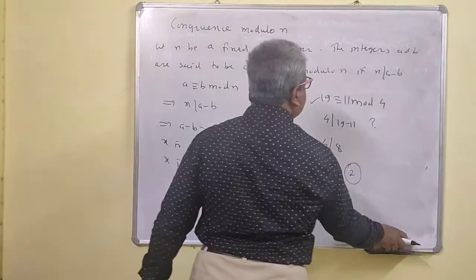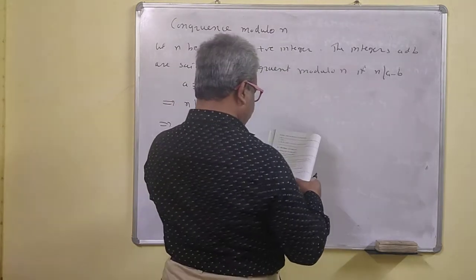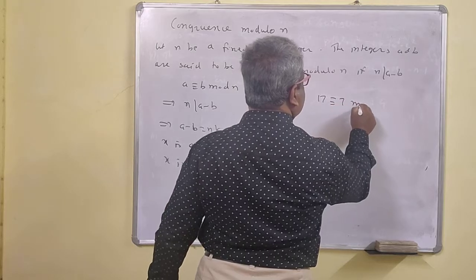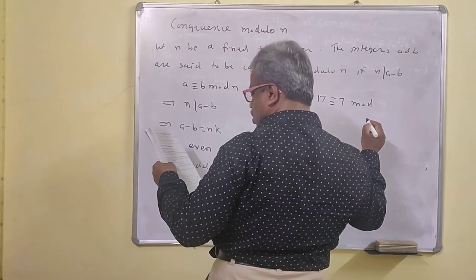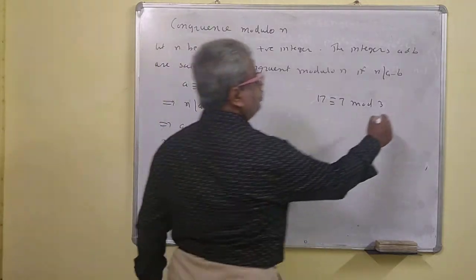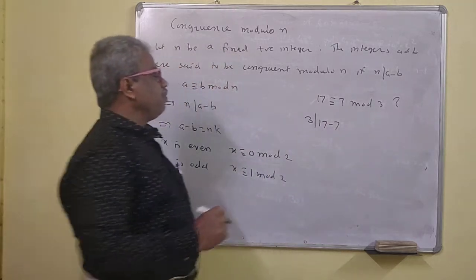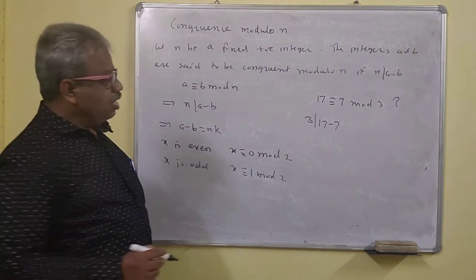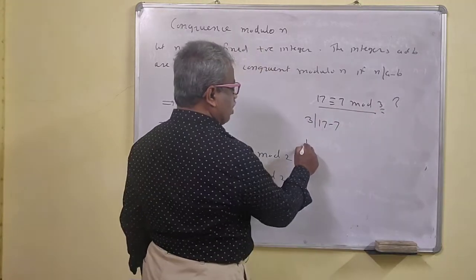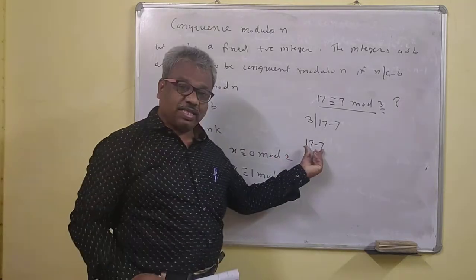Okay, suppose we take another example. Is 17 congruent to 7 mod 3? Is it true? We'll check whether this happens or not. 17 minus 7. This holds if 17 minus 7 is an integral multiple of 3, that is, divisible by 3.